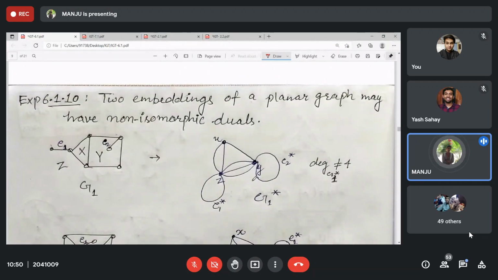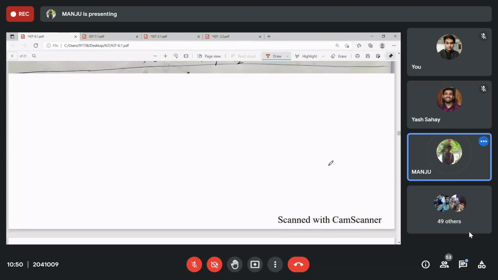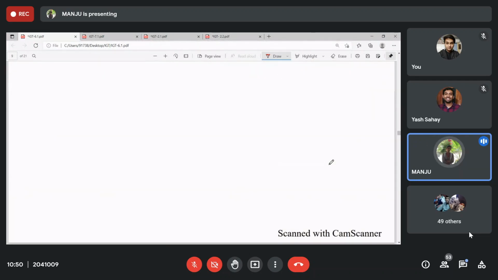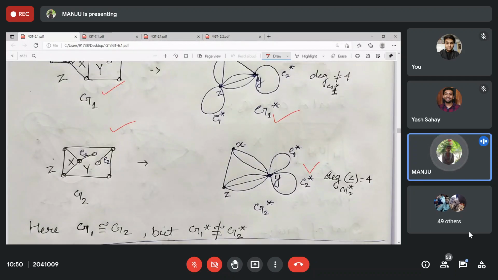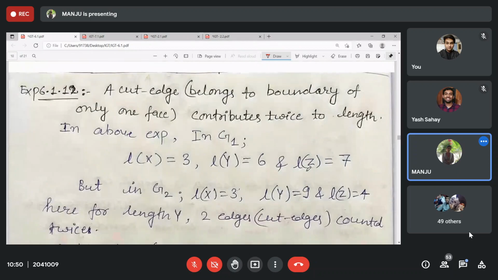And this I already told you, that two embeddings may be the same, may be isomorphic, but their duals may not be. But the summation of degrees will be the same. The degrees of the corresponding vertices may not be the same, but the summation of all the degrees will be the same. A cut edge contributes twice the length.